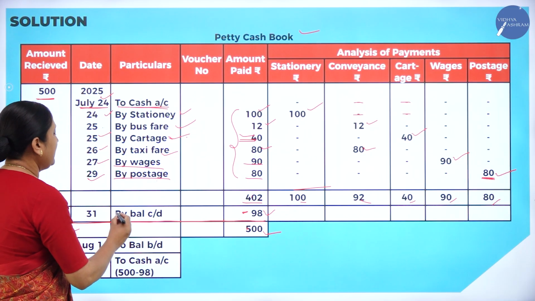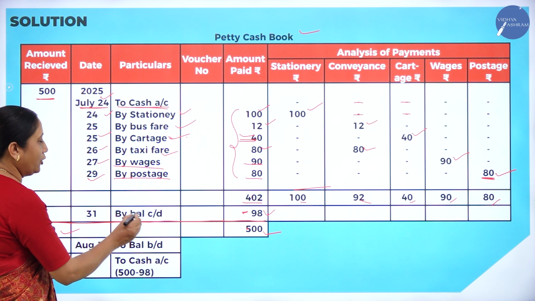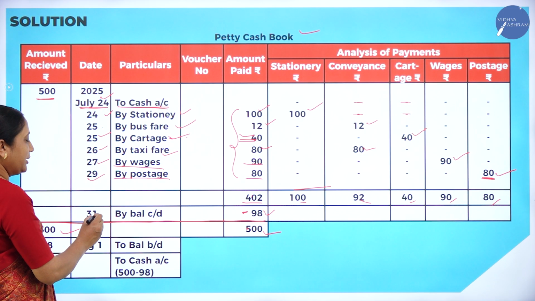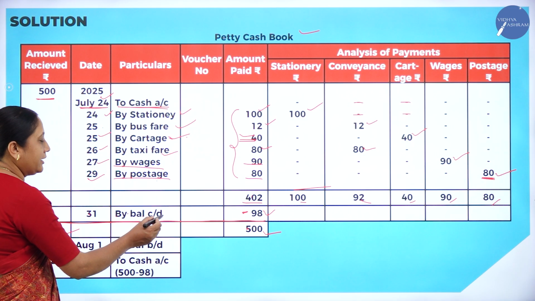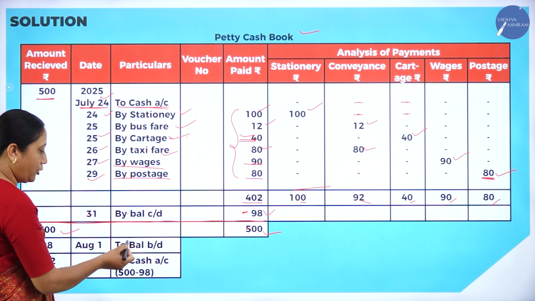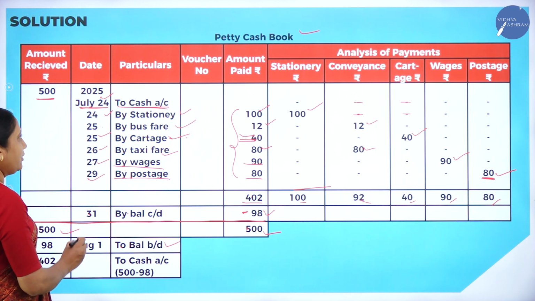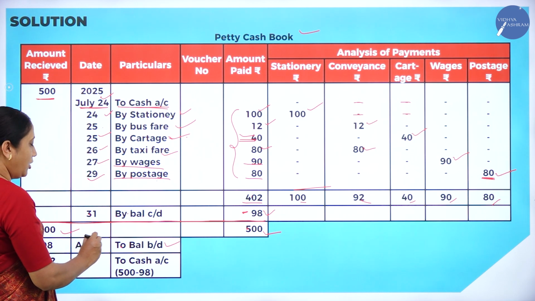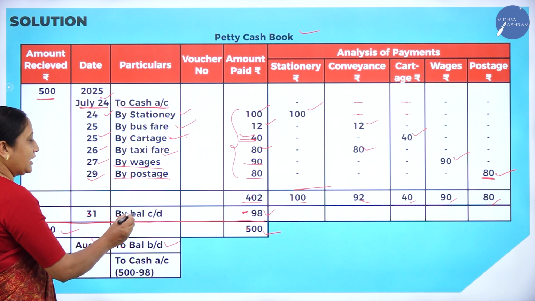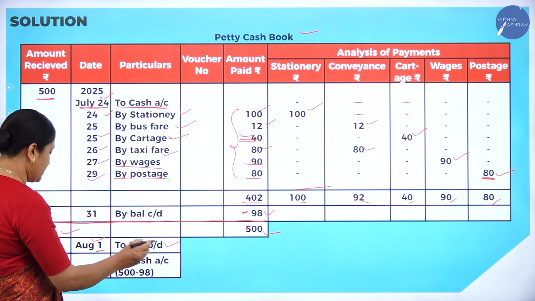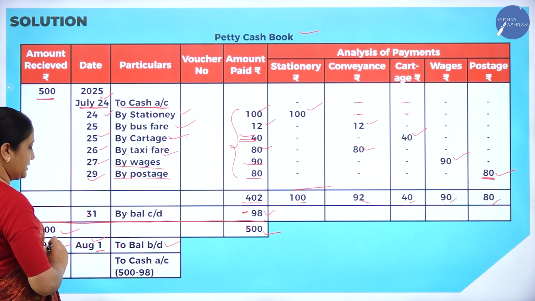For this, we should write it as by balance carried down when month end. This is July month, right? July month, 31 days are there. So 31 by balance carried down. The same carried down is brought down to the next month. To balance brought down. Okay, after July, what is the next month? August 1. So August 1 carried down is brought down for the next month, that is August 1. To balance brought down 98 rupees.